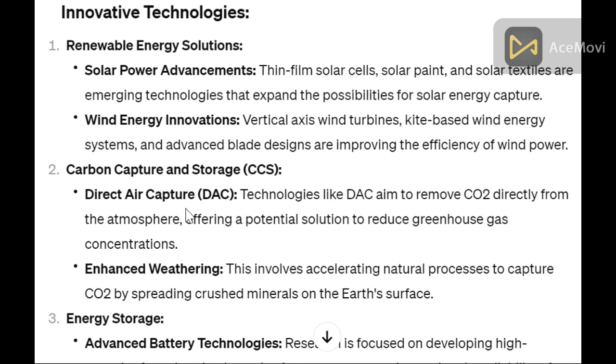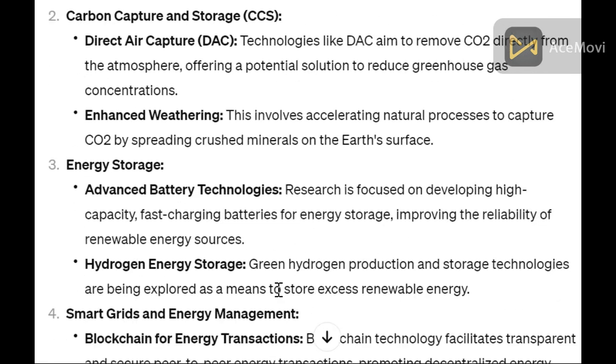Carbon capture and storage (CCS). Direct air capture technologies, like DACs, aim to remove carbon dioxide directly from the atmosphere, offering a potential solution to reduce greenhouse gases. Enhanced weathering. This involves accelerating natural processes to capture CO2 by spreading crushed minerals on the Earth's surface.